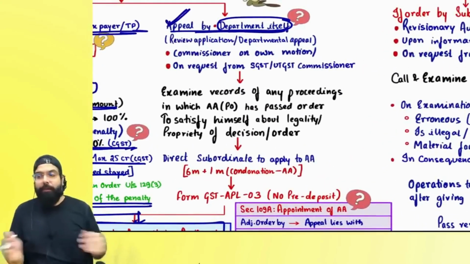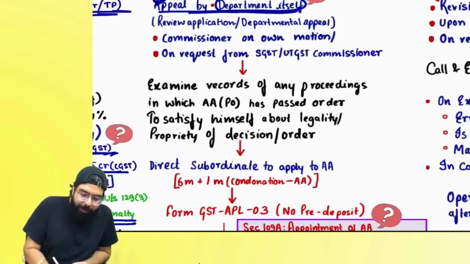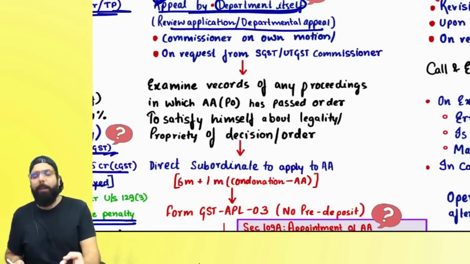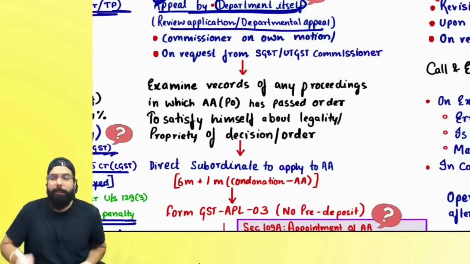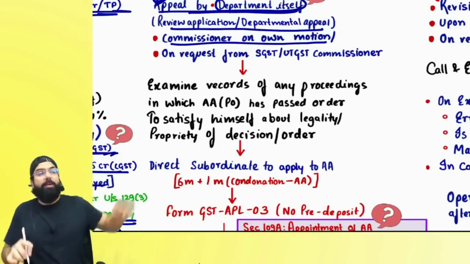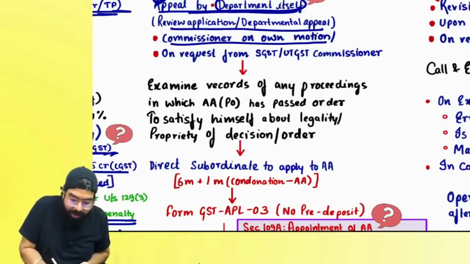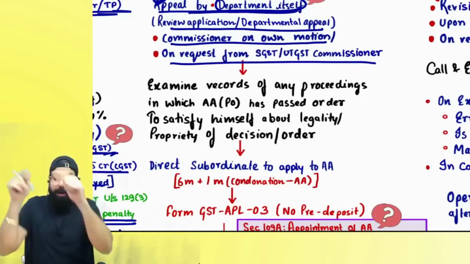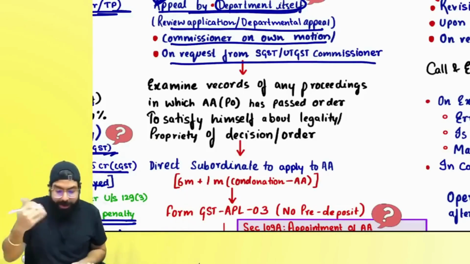Sir, sometimes when the adjudicating authority passes an adjudication order, the department itself is aggrieved by its officer. Then in that scenario, the department will go for an appeal. It is also known as a review application or a departmental appeal. Who can go for the departmental appeal? The commissioner on his own motion, or when the commissioner has received a request from the SGST or UTGST commissioner, then the commissioner will tell them, get me the records in which the proper officer passed this order.